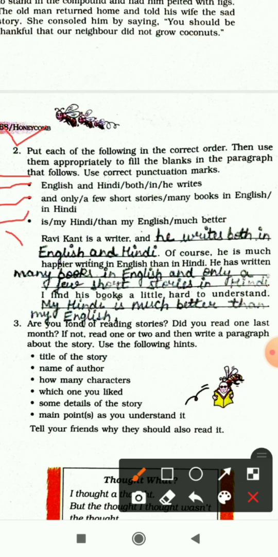Ravi Kant is a writer and he writes both in English and Hindi, of course. He is much happier writing in English than in Hindi. He has written many books in English and only a few short stories in Hindi. I find his books a little hard to understand. My Hindi is much better than my English. So these were the exercises which you have to fill in your book actually.